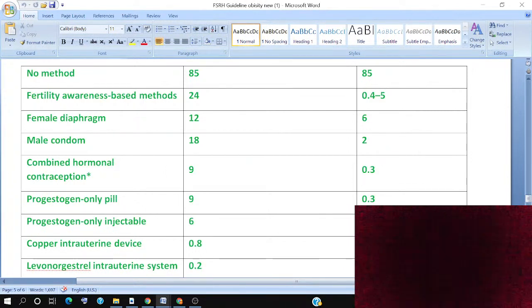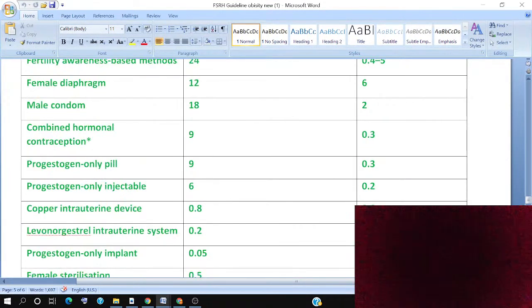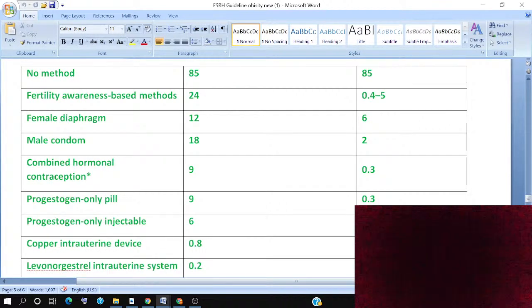So the copper intrauterine device is effective. The levonorgestrel intrauterine system has a typical use of 0.2 and the same for perfect use.